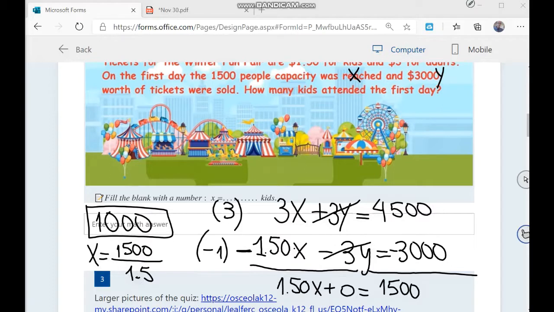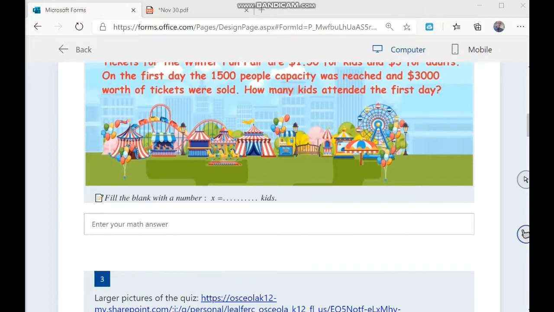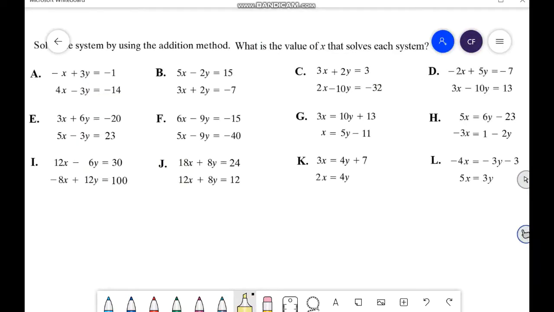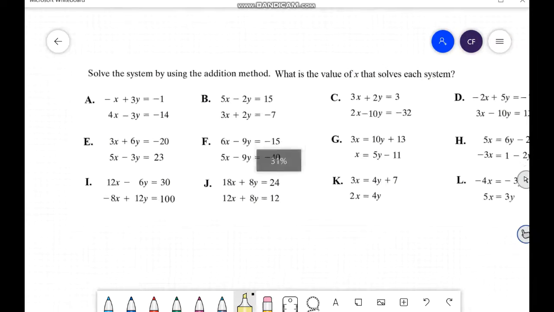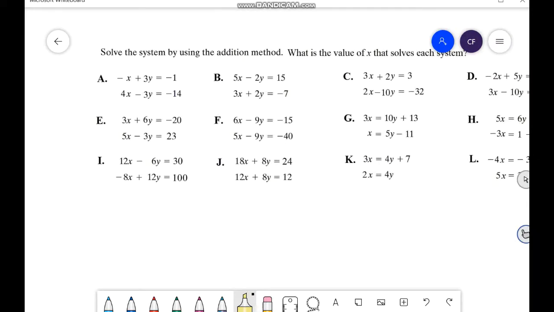Thank you all for participating. I think now we are ready to work on the quiz. The right answer here is going to be 1,000, so type here 1,000. Let's move to our quiz. The quiz today, you have to solve the system by using the addition method. I'm going to give you a couple of minutes so you can work by yourselves.